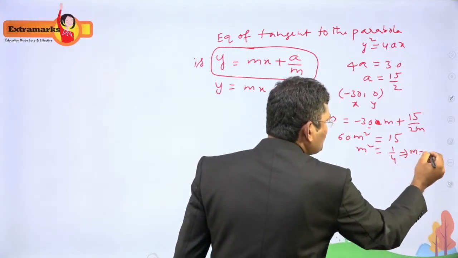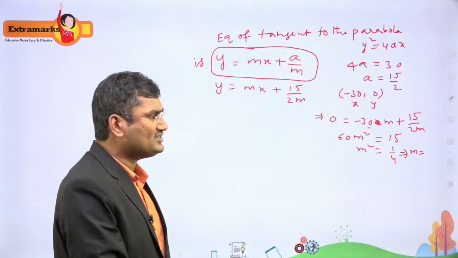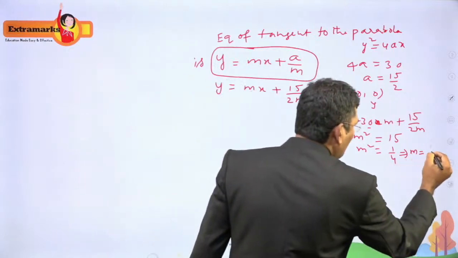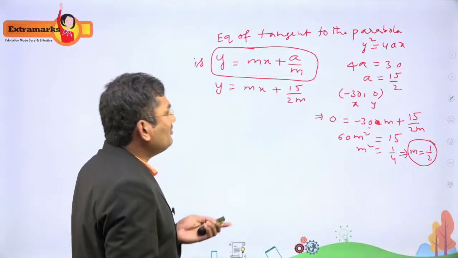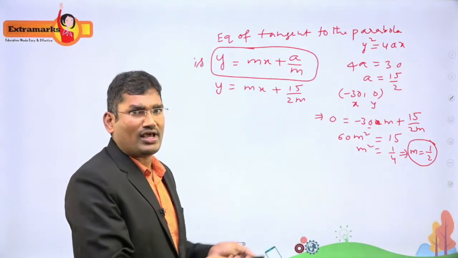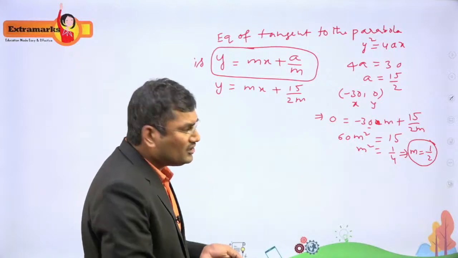So there are two values for m, plus or minus 1/2, but we will consider any one of them. We will consider 1/2, because there are two tangents to the parabola, having two slopes.